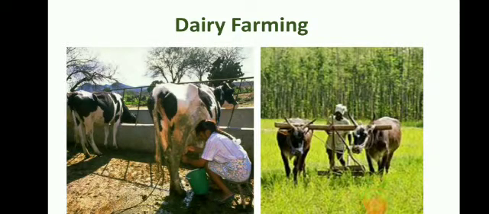So this is the picture of dairy farming. Here she is milking the cow, and in the other picture the man is using the oxen for agricultural work. Sheep and goat rearing. This is also a traditional occupation that is generally carried out in hilly tracts and semi-arid regions with dry climate. Now semi-arid means where there is a lack of water, because for agriculture water is important. Where there is less water, this other occupation is used.